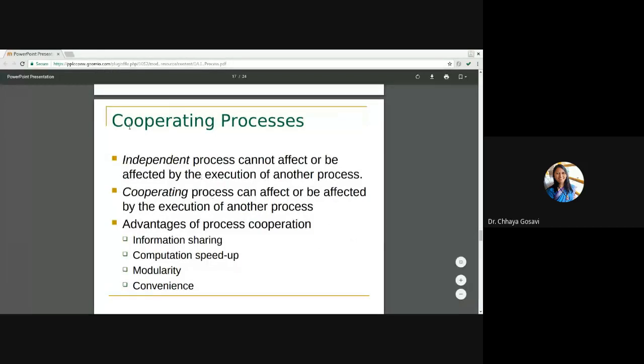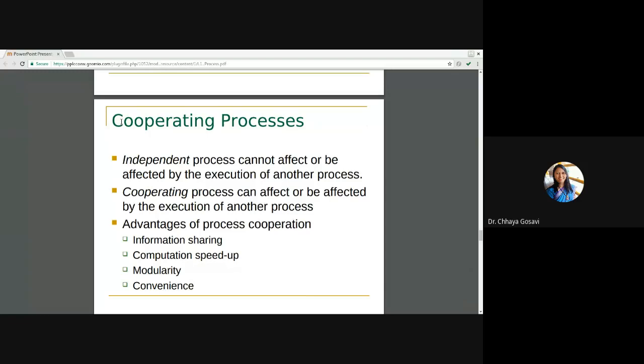Cooperating processes are processes that execute parallelly and need some resources from each other, or want to exchange some data, or want to check who is going to go first for execution. So processes need to communicate with each other. Independent processes cannot affect or be affected by the execution of another process. If two processes are independent, they are not sharing any memory or data, so they can execute on their own, and execution of one process will not affect another process.